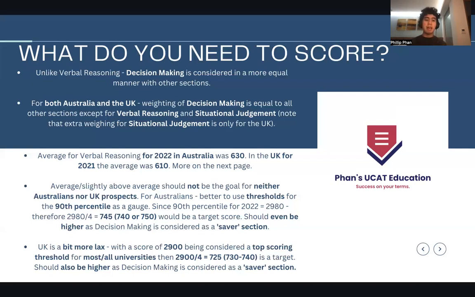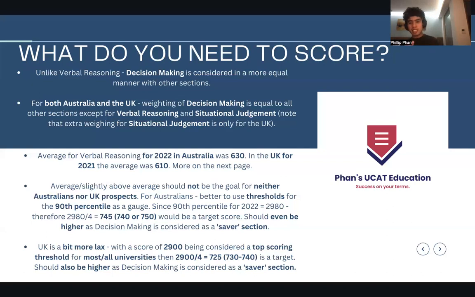I named the 90th percentile as a gauge because for most medicine universities in Australia, the 90th percentile is the bare minimum. Since the 90th percentile for 2022 was 2980, it only makes logical sense that we divide by 4, for the 4 sections that count into the overall score, giving 745. So 740 to 750 would be a target score for the section. And decision making is considered to be a saver section.